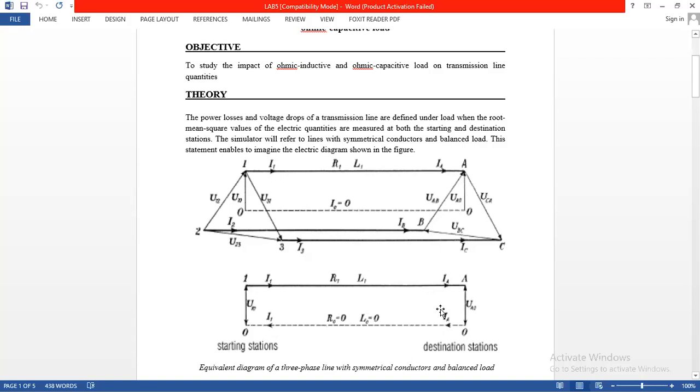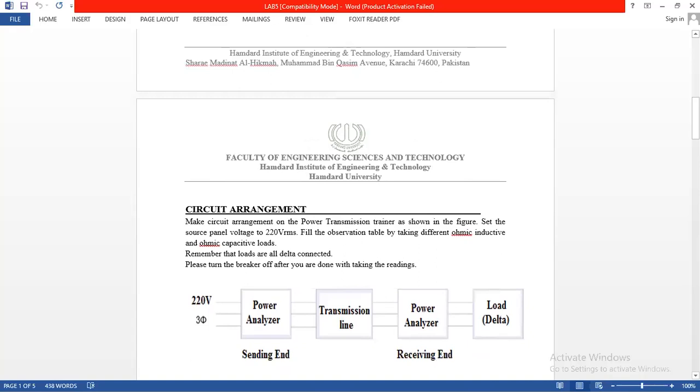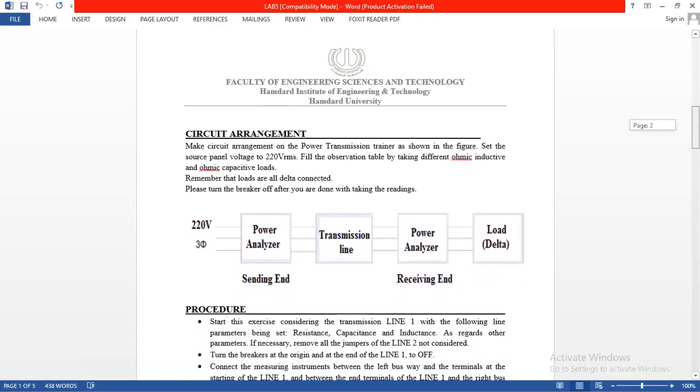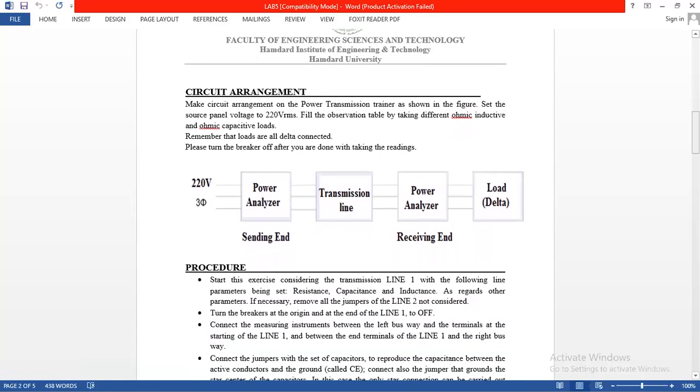So this is all about the equivalent diagram of a three-phase line with symmetrical conductors 1, 2, 3. At the end, the destination station is ABC conductors and a balanced load. Now, further moving towards the next aspect, circuit arrangements.